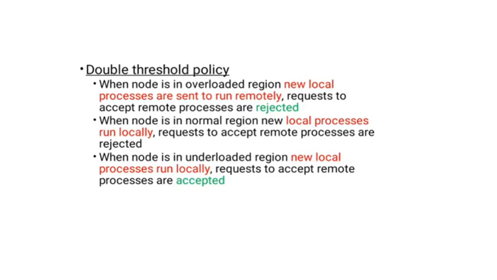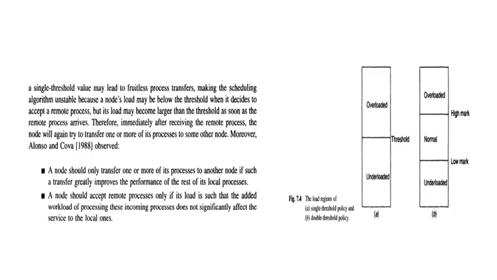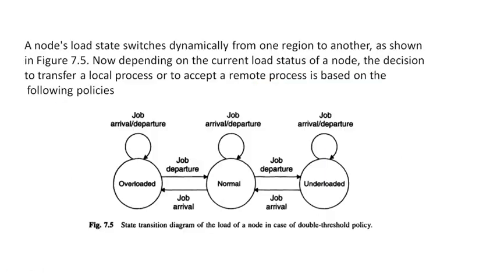All the remote processes are accepted in the underloaded region. No remote processes are accepted in normal and overloaded. All the local processes will run here itself. In underloaded, all the local processes will run plus the remote processes will also run.